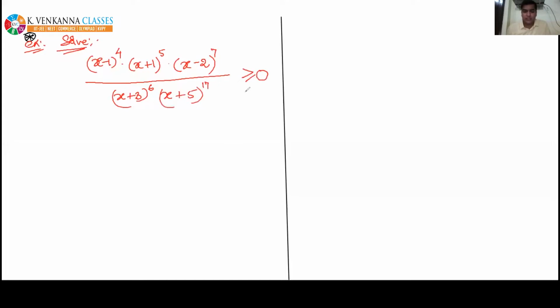Also, solve this inequality for less than or equal to 0. First of all, please read the question and think about it for 1 minute, and then I will solve it and give you a new concept related to this.